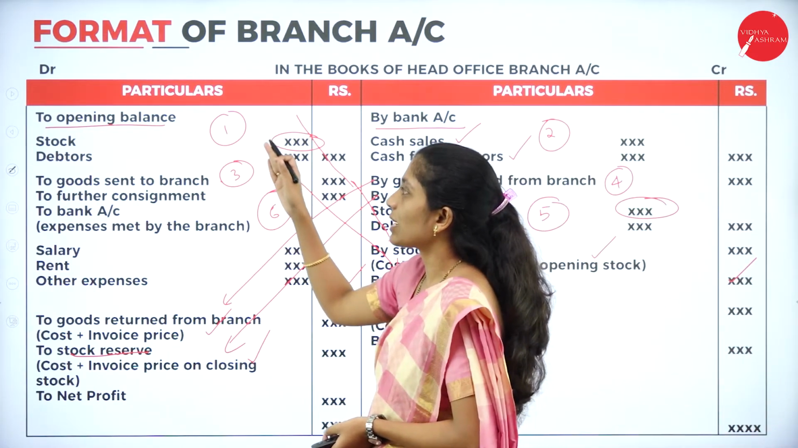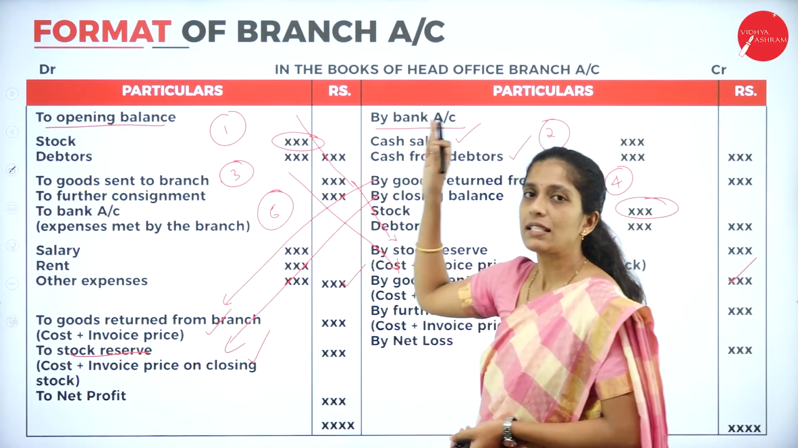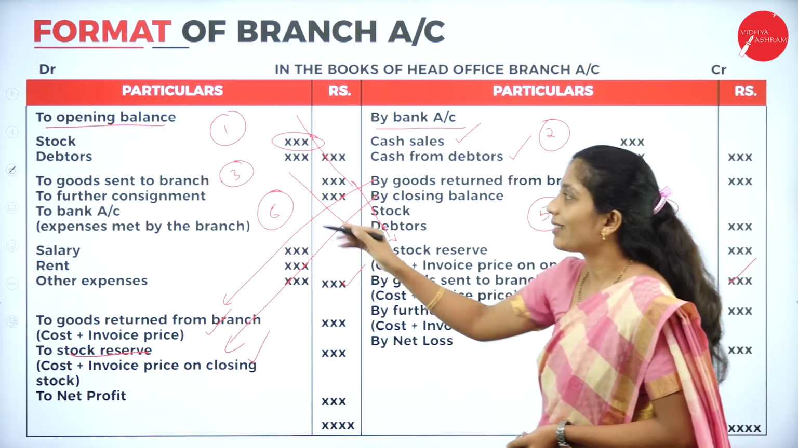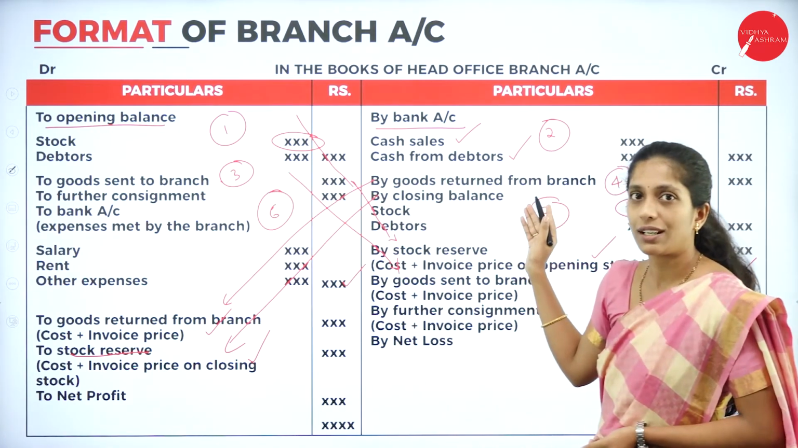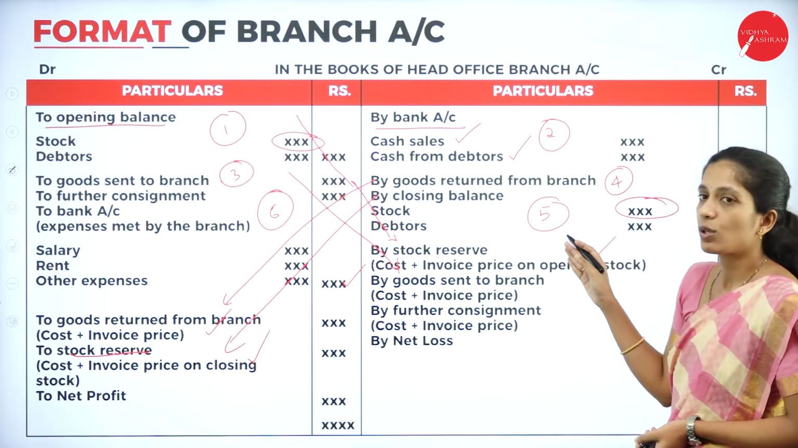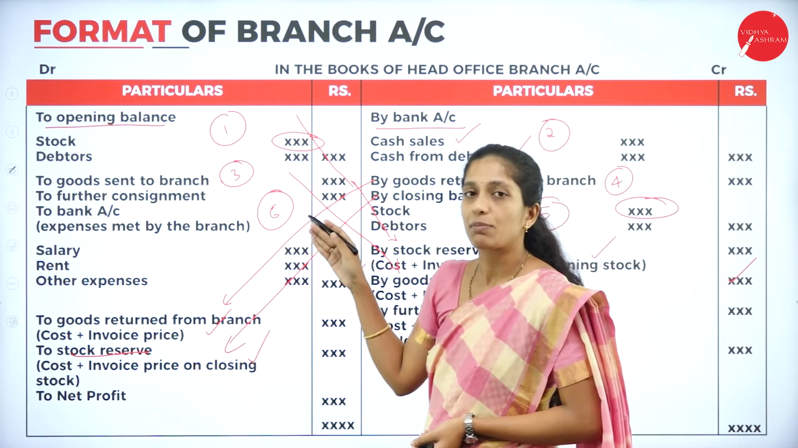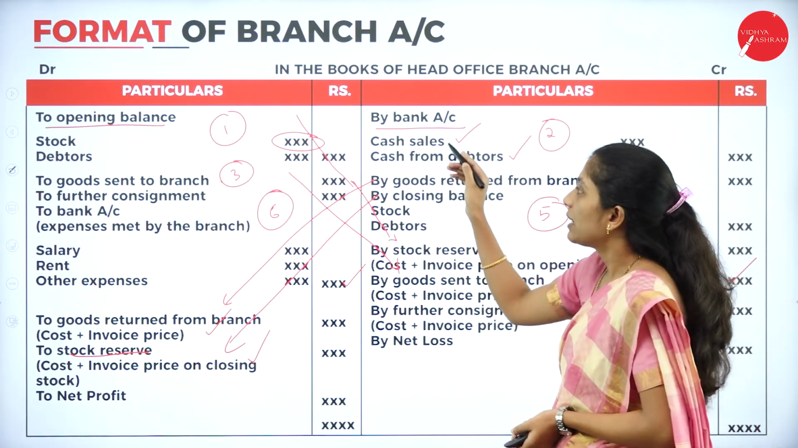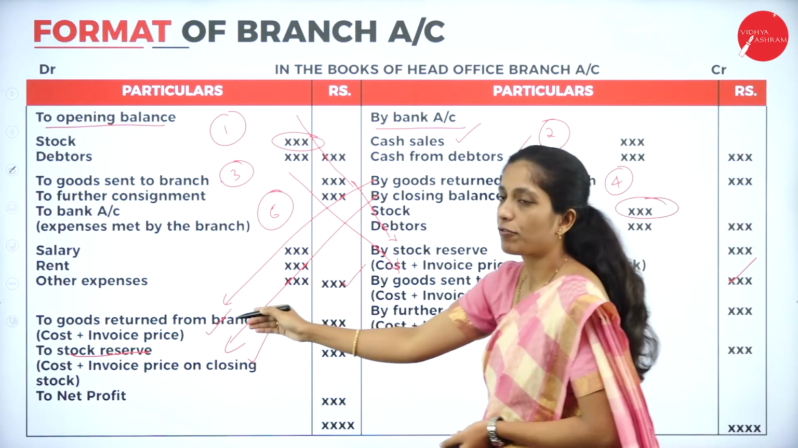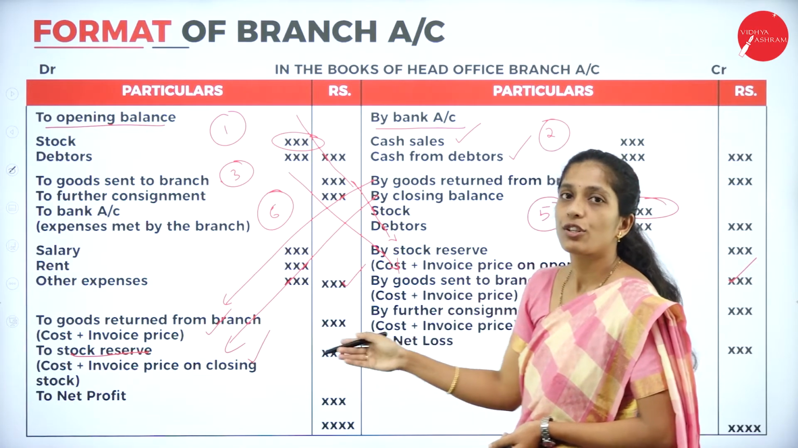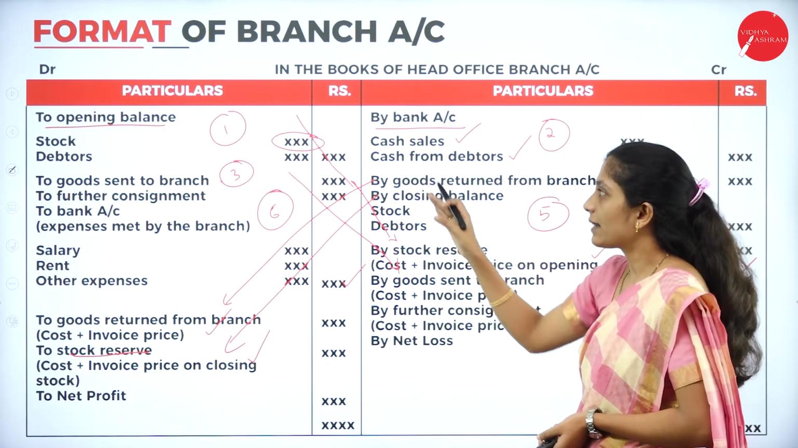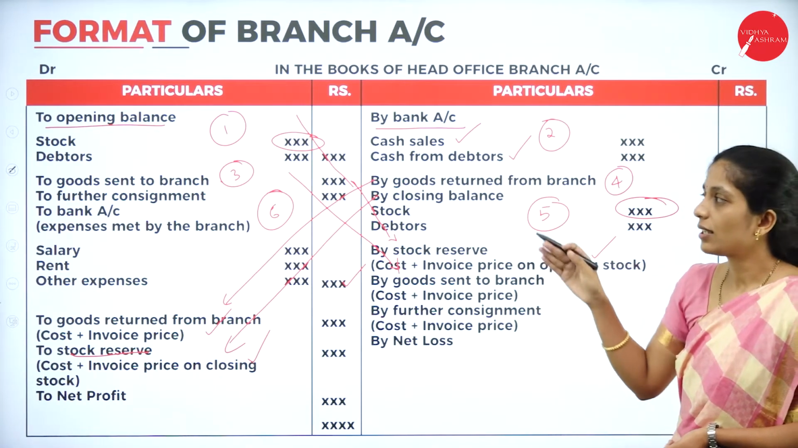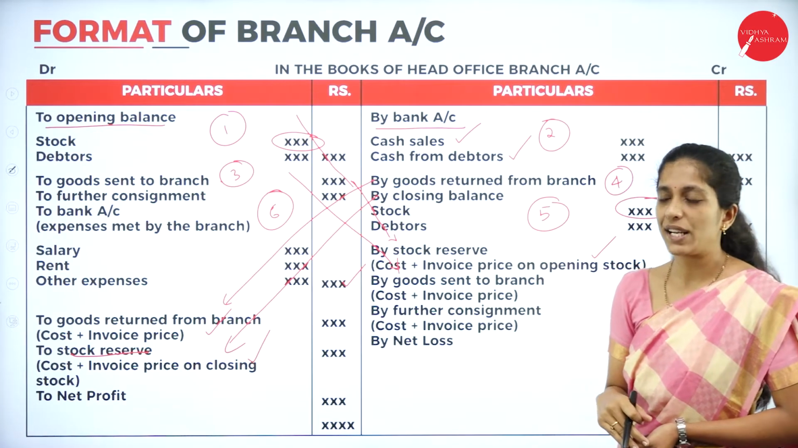So what you have to take into consideration: first, take the opening balance; next, cash paid from branch to head office, that is the second one. Next, goods sent to branch and goods returned from branch. Next, record the closing balance, if any expenses are met by the branch. Next, record the reverse entries, that is goods returned from branch, at cost plus invoice price. Next, to stock reserve on closing stock. In the same way, by stock reserve on opening stock, then by goods sent to branch. That is whatever is recorded on the debit side.